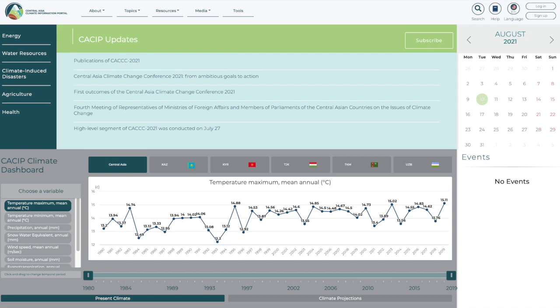The CACIP Climate Dashboard gives you easy access to that information. This works the same way as viewing regional climate information, which we just saw.